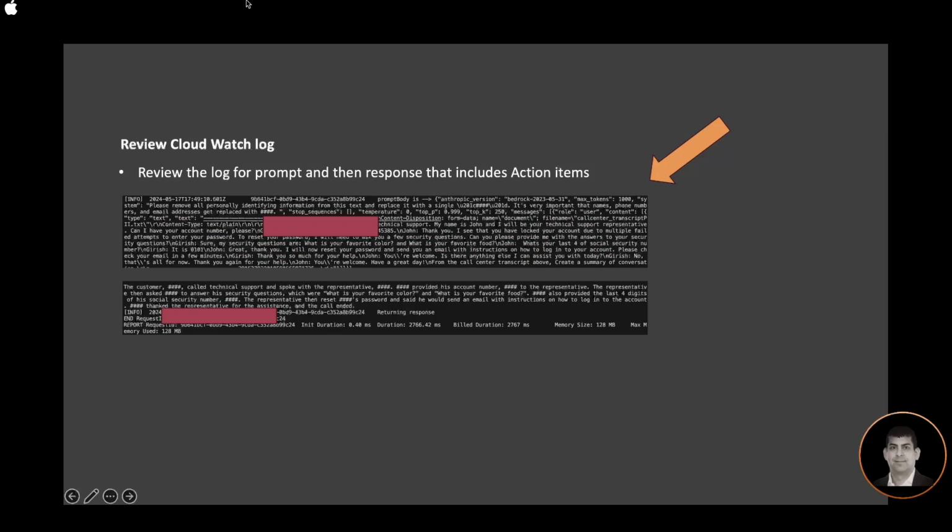Here is the CloudWatch log. Again, this is all coded in the Lambda function, and that's why we are seeing it in the log. I'm capturing the request that I'm getting, and I'm also capturing the response that's being provided to the consumer.